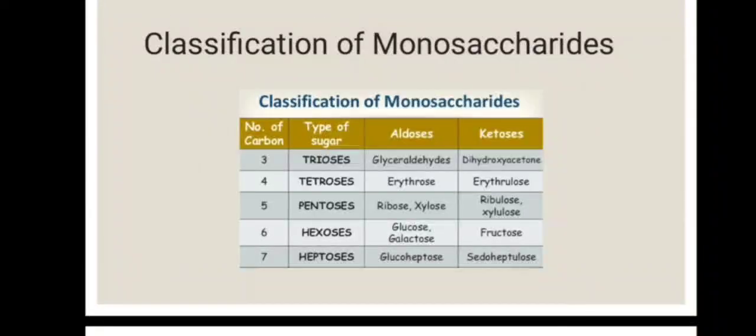Classification of monosaccharides. Triose, number of carbon 3. Tetrose, number of carbon 4. Pentose, number of carbon 5. Hexose, number of carbon 6. And heptose, number of carbon 7. These are the aldose and ketose groups present in the respective type of sugar.